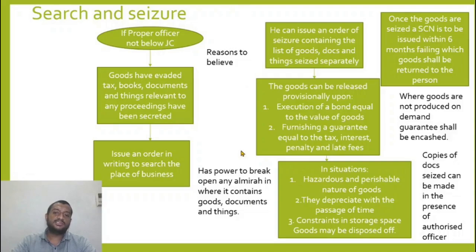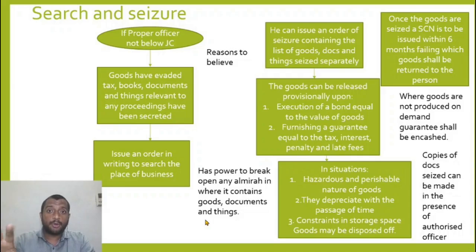So what is the search? Once I'm conducting the search, I have power to break open any almirah, lock or whatever thing you call it. Forcefully I can break open an almirah. I can seal off the premises itself where it contains goods, documents and things.